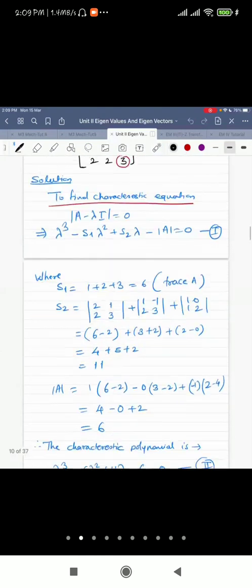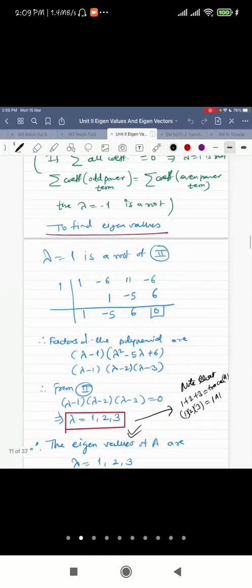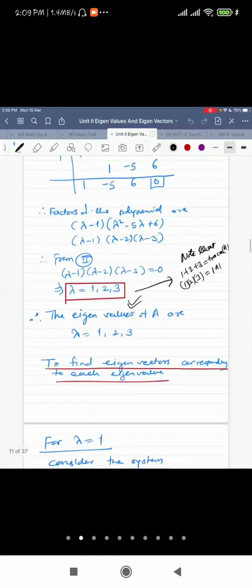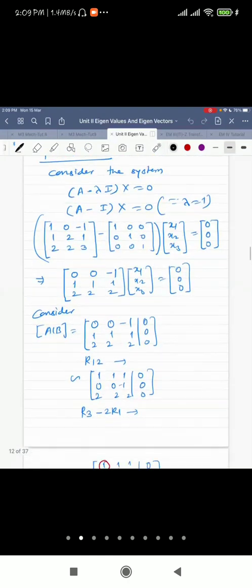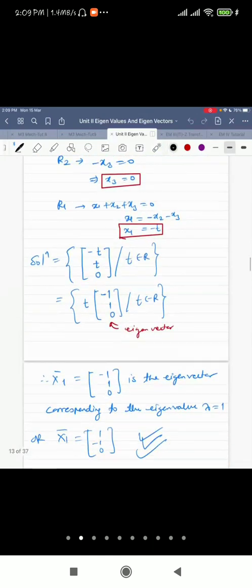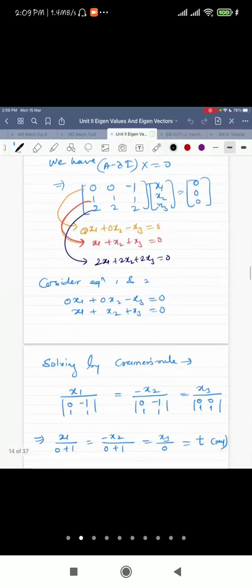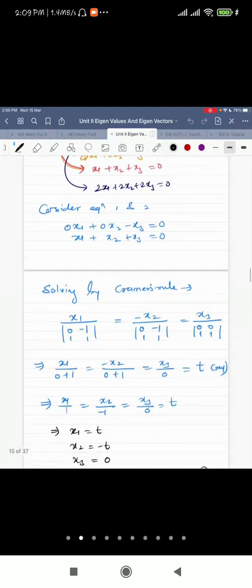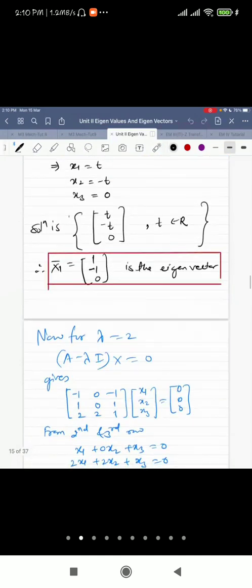Then the procedure for finding the eigenvector we have also seen. In order to find the eigenvector, we have seen two techniques, either our regular row reduction method or Cramer's rule, and we all observed that Cramer's rule gives us the answer easily. So we solved the examples using Cramer's rule only. In few examples, the eigenvalue was repeated. So there we observed that if the eigenvalue is repeated, then there can be two different eigenvectors or there can be only one eigenvector, right? So just have a look at it.